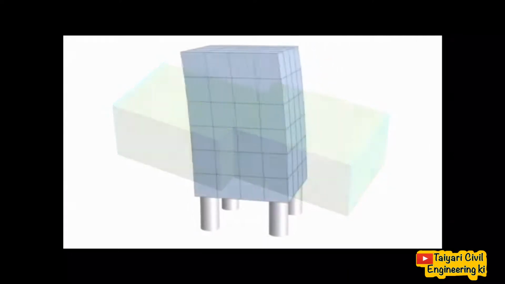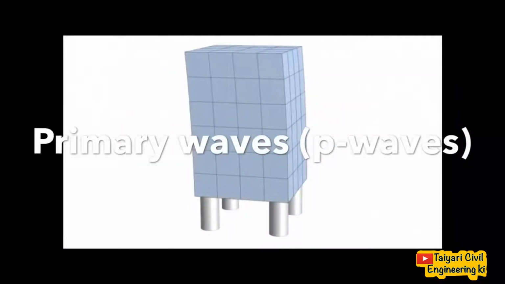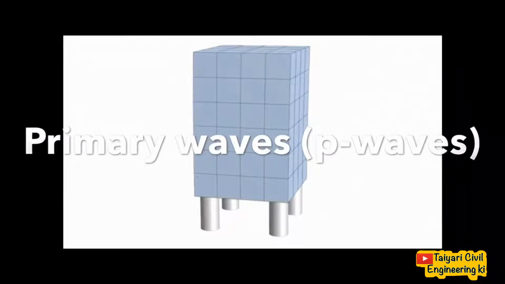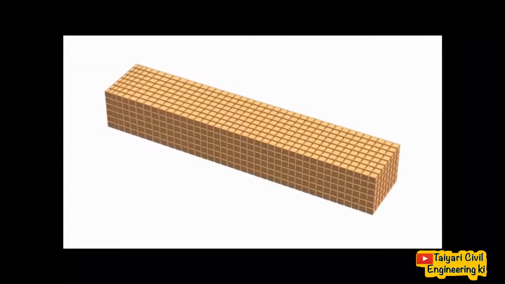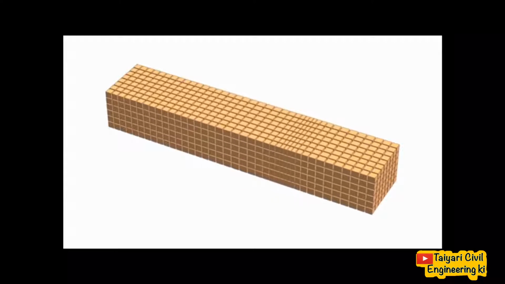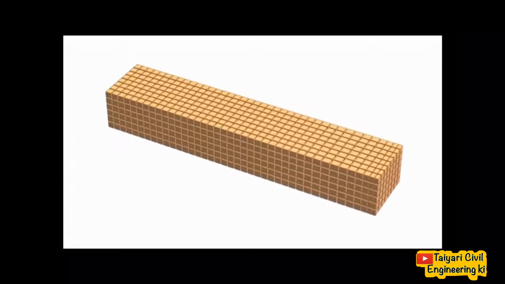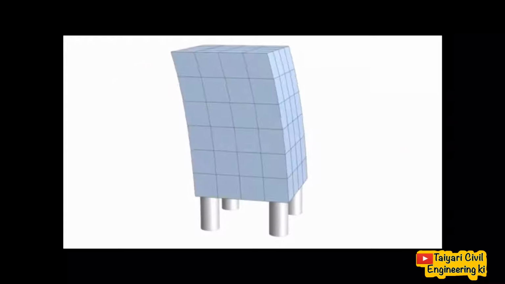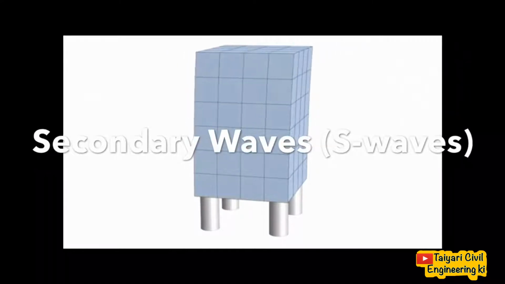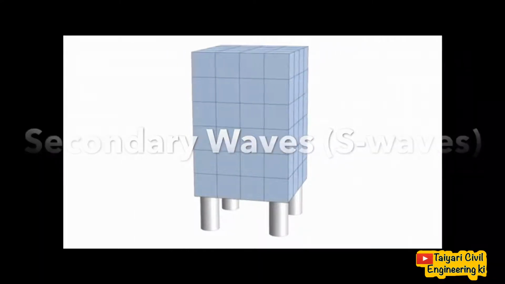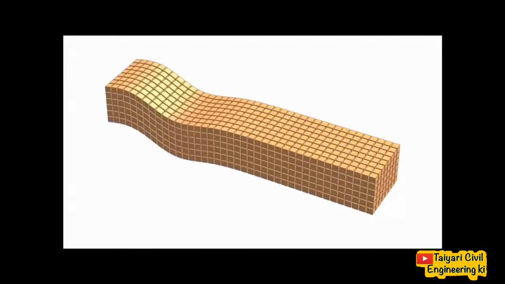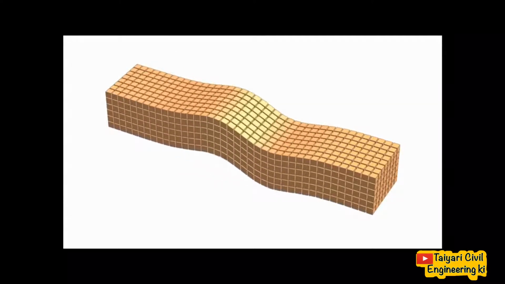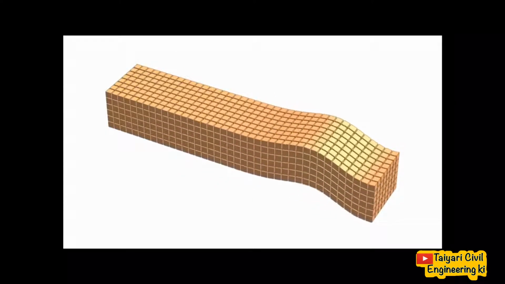First wave is the P wave, or we can say primary waves. Primary waves are also known as pressure waves. These waves are longitudinal or compressional in nature. P waves can travel through any medium like air, liquid or solid. Second is the secondary wave or S wave. These waves are also known as shear waves. Secondary waves are transverse in nature and travel through only solid mediums.